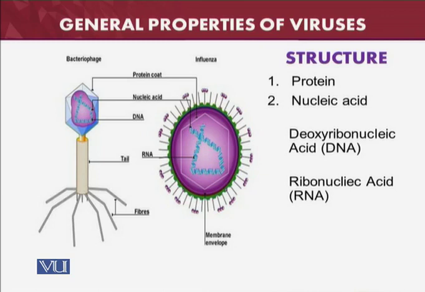Then the bacteriophage has a tail and some fibers, as shown in the PPT. However, the membrane-enveloped influenza virus is different. You can see from these two viruses how different viruses are from the structure point of view and the size point of view.